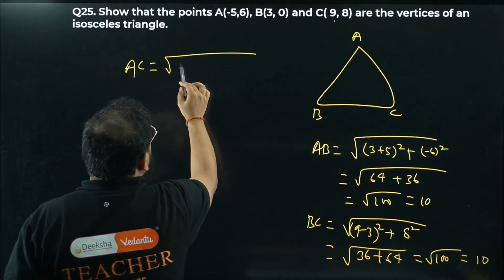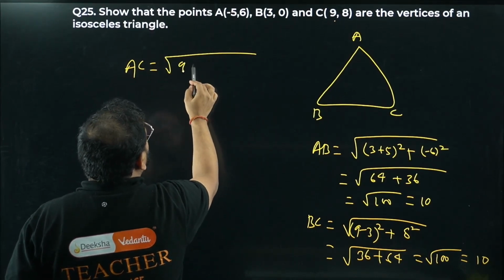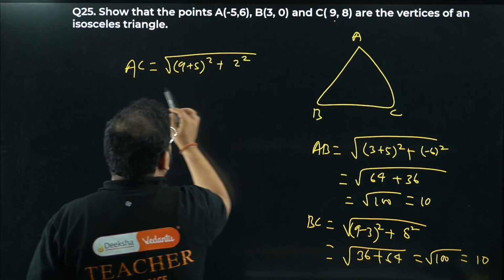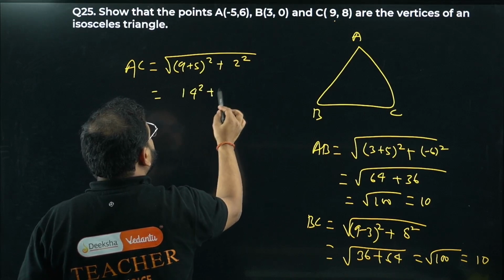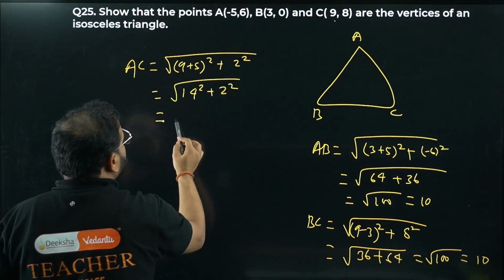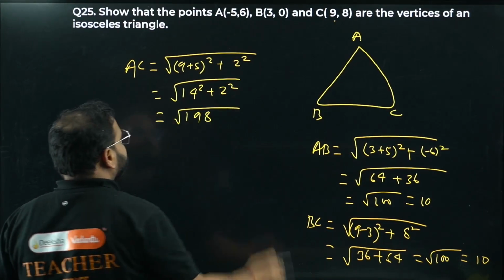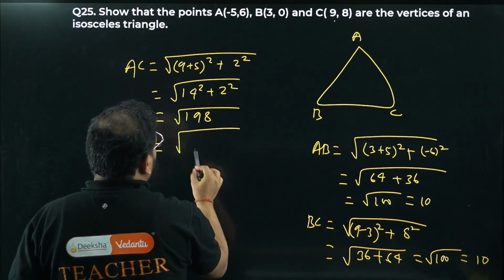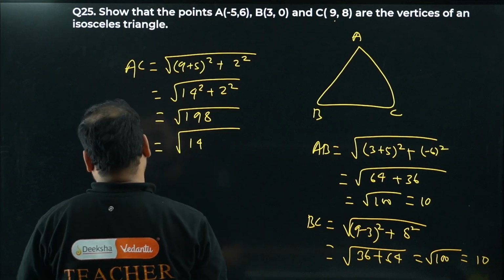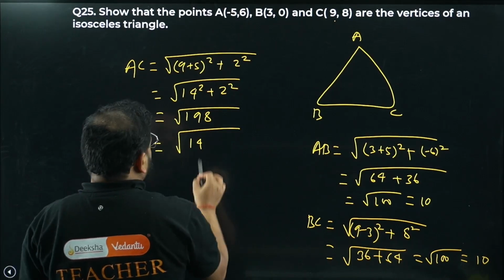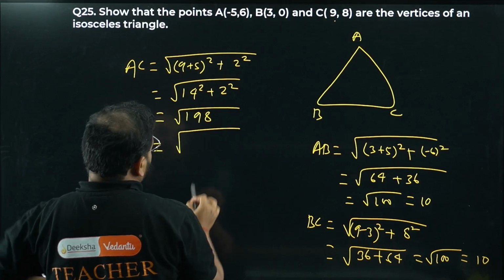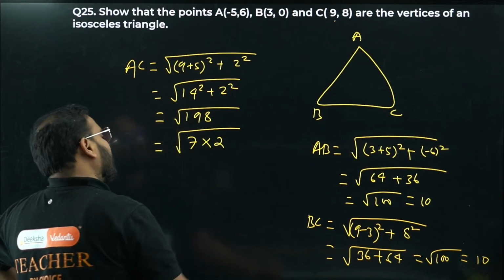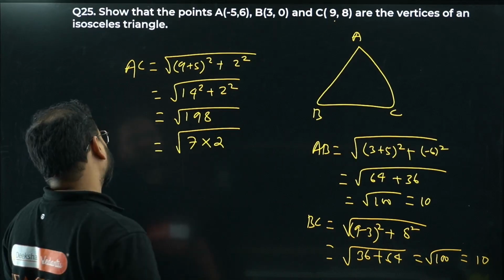So 9 plus 5, plus we have 8 minus 6, so 2. 14 square plus 2 square. How much is that? 198. So we get this as 14 into... okay, 1 second. 7 will not work.